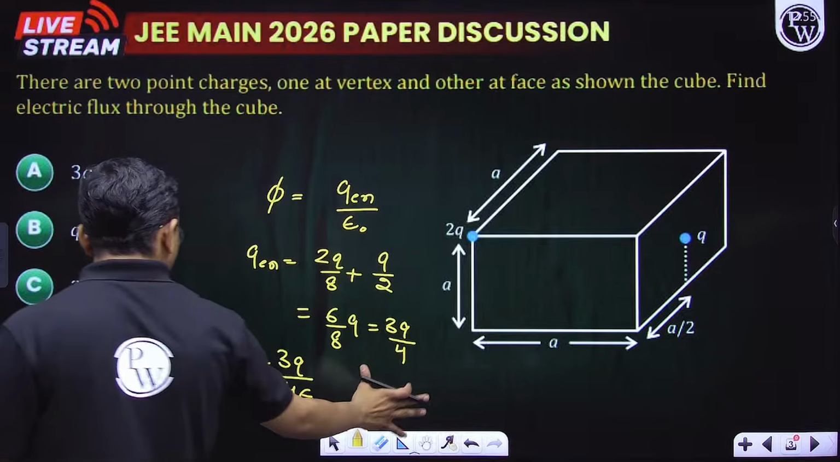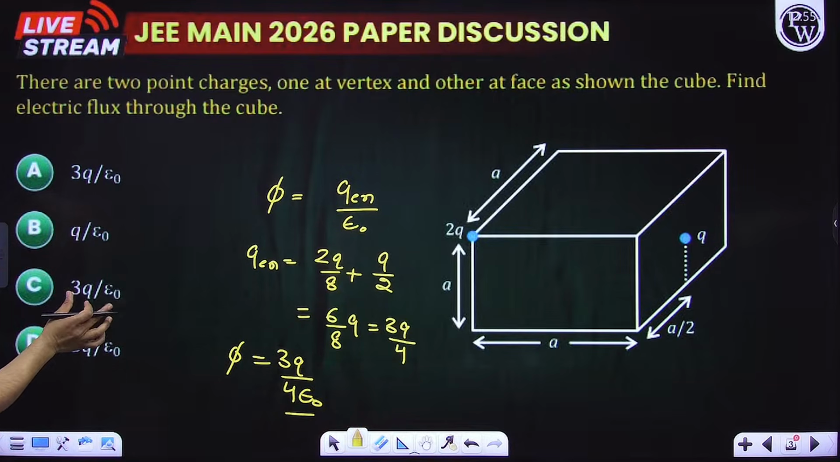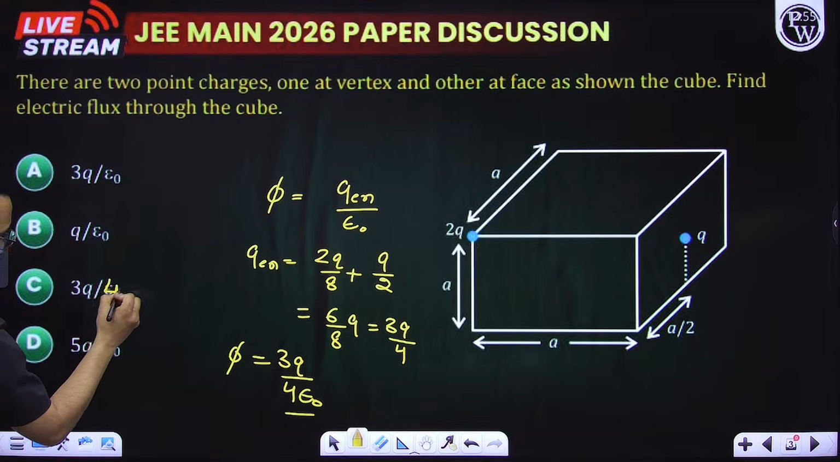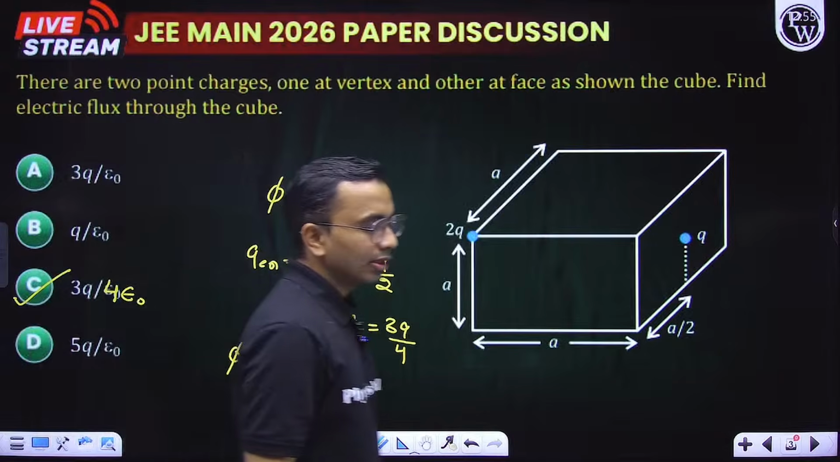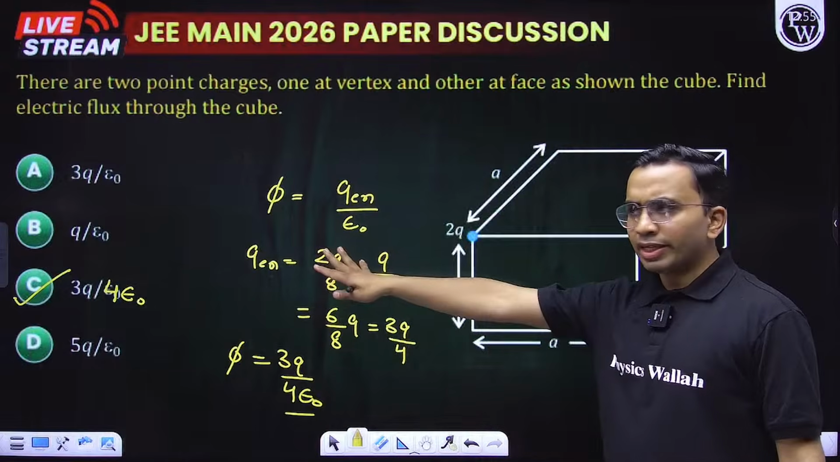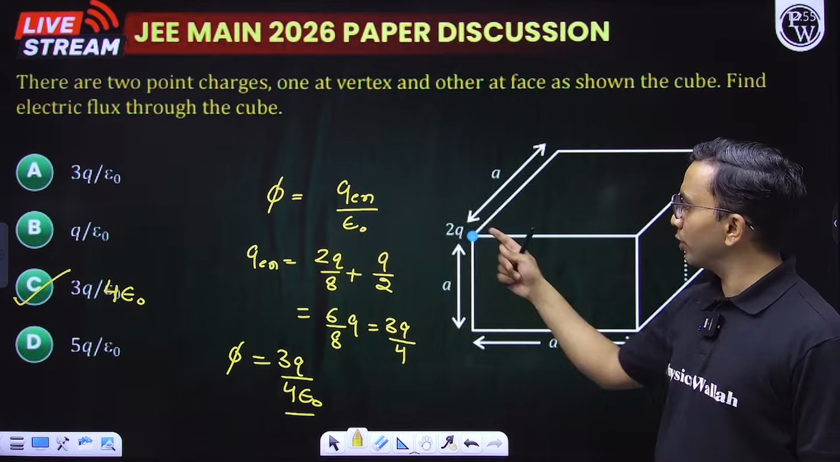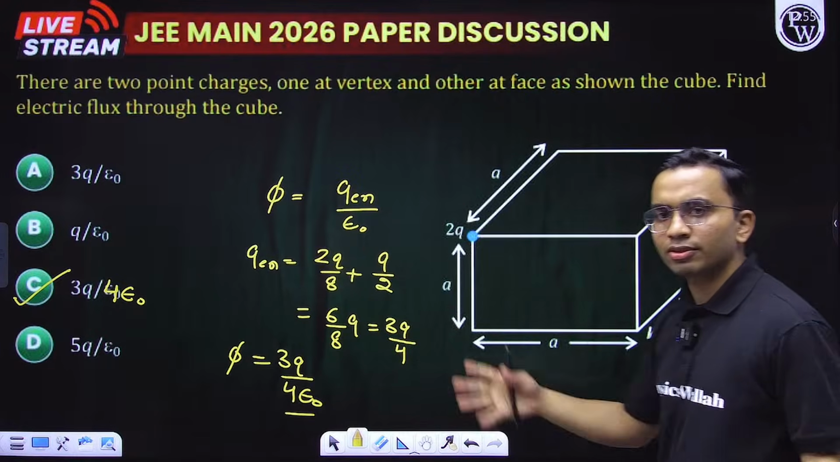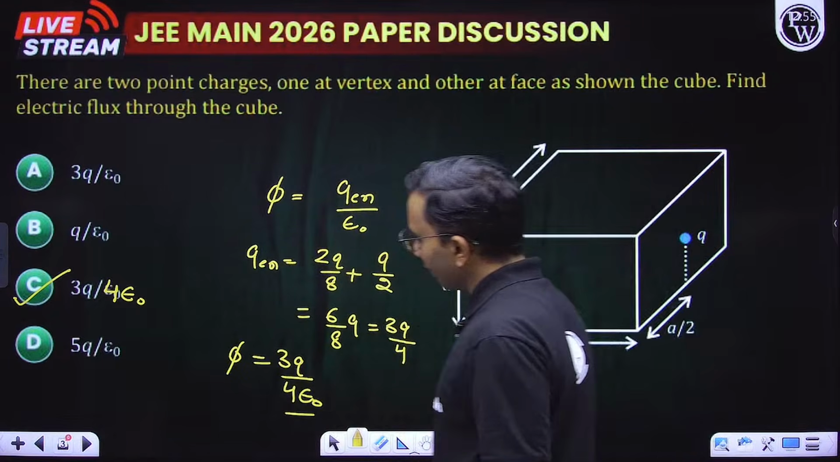So this is 3q by 4 epsilon naught. I think there is a typing mistake, it should be 4 epsilon naught here, 3q by 4 epsilon naught. Option C is there. This is a very simple question, isn't it? Straightforward Gauss law, q enclosed by epsilon naught, see q enclosed, 1/8 of this, half of this, very easy. Okay, now let us see another question.